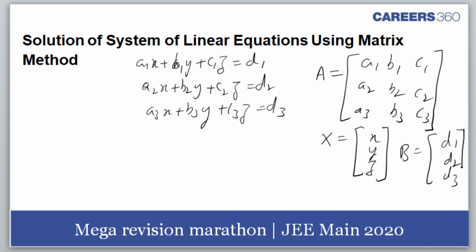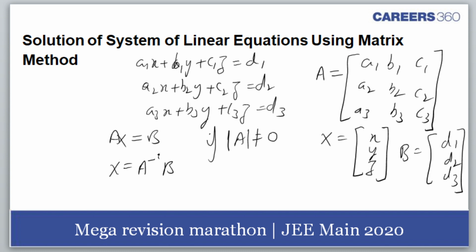Okay, now I'll take up an innovative question in this. I hope everybody is comfortable with this. I can write this system of equations as AX is equal to B. So if determinant of A is not equal to 0, then the solution is X is equal to A inverse B. This gives a system of unique solution when determinant of A is not equal to 0. Okay, that's how we get.